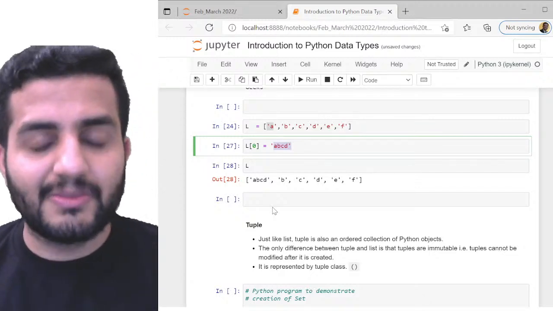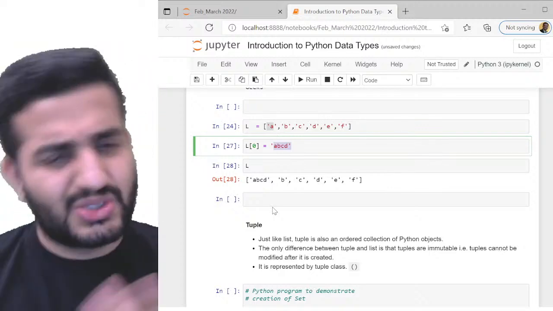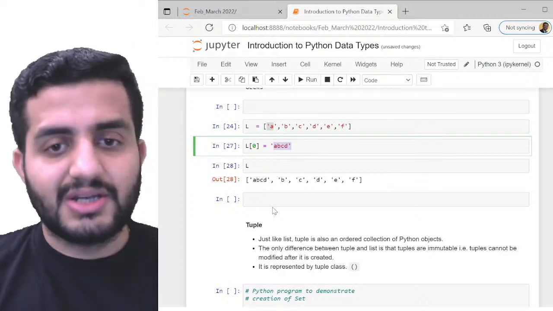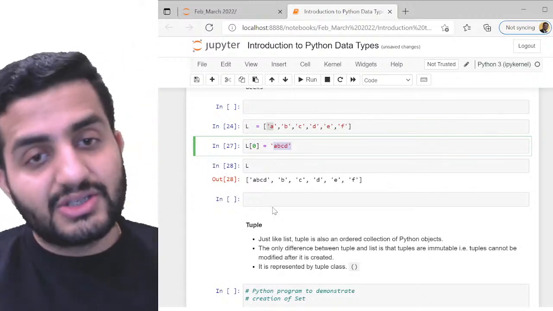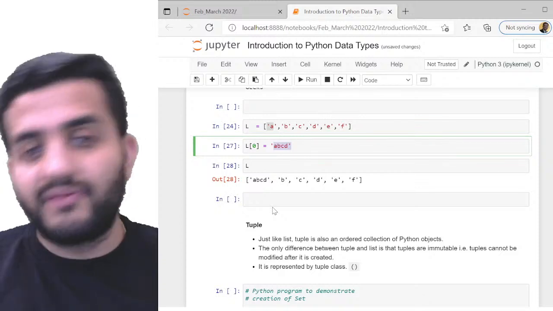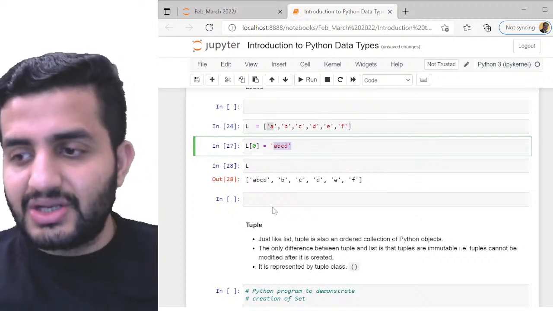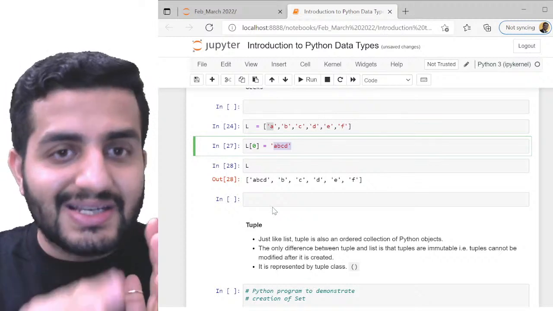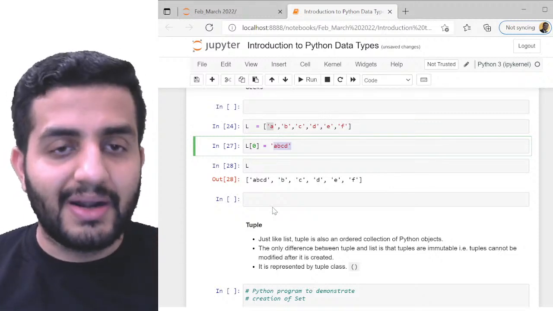Whenever you are doing some analysis, you might be making some changes in your values, and there are a lot of ways to do that. But in a tuple, you cannot change it. Again, there is a very distinctive usage of tuple as well. For example, you have defined a tuple with a collection of elements, and you don't want these elements to be changed during the entire course of your code implementation.